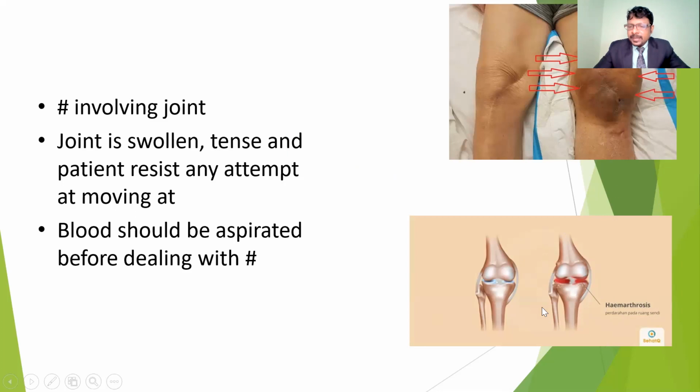So if anybody gets bleeding inside the joint, before the fracture management we have to clear this blood. Otherwise, it may cause infection, and the joint will become stiff because of the hemarthrosis, and there may be a chance of adhesion formation. So we first clear the blood, and only then start with the fracture management.